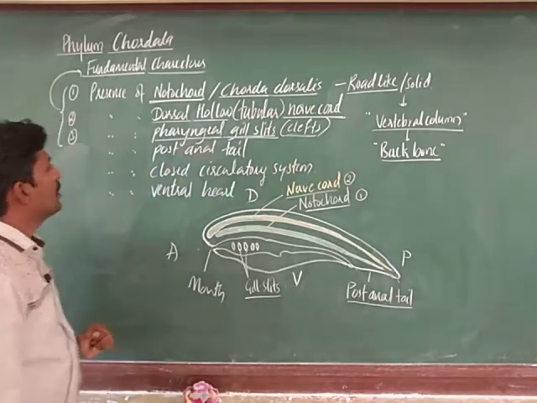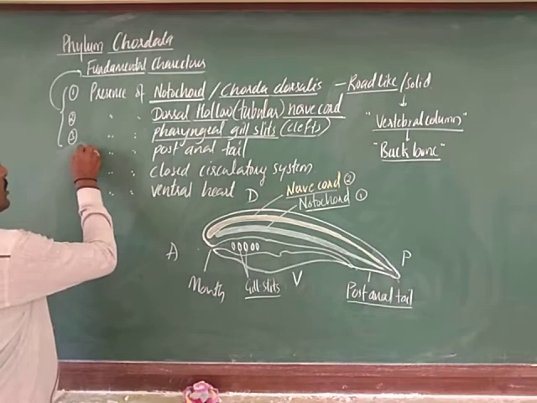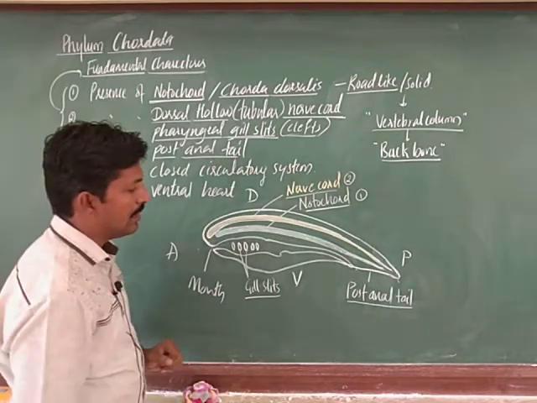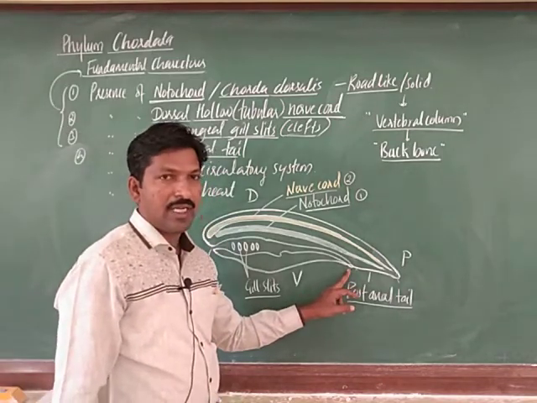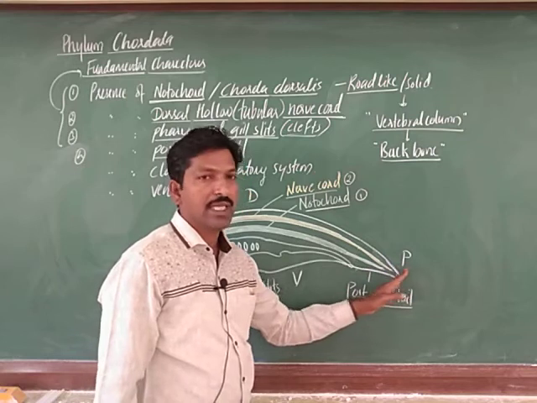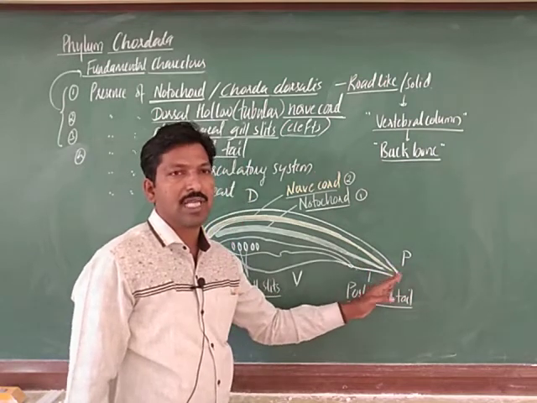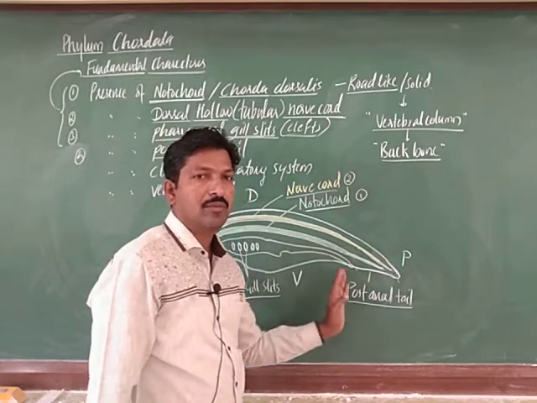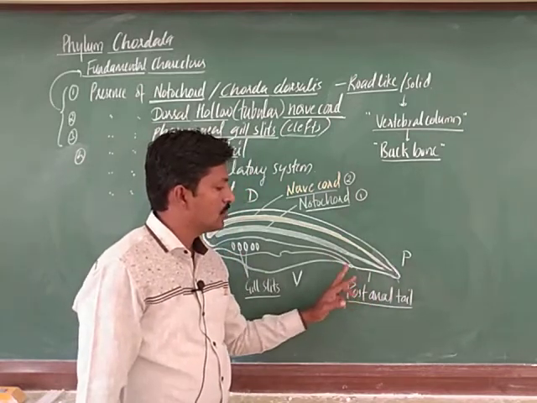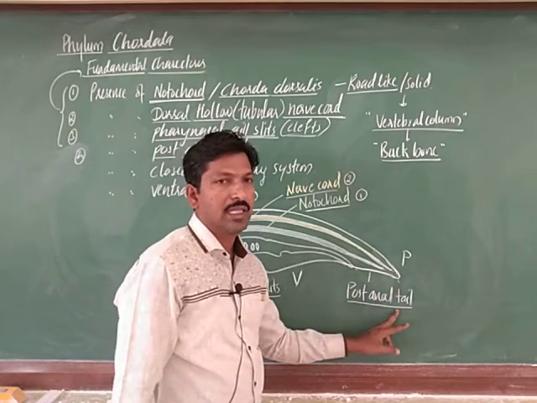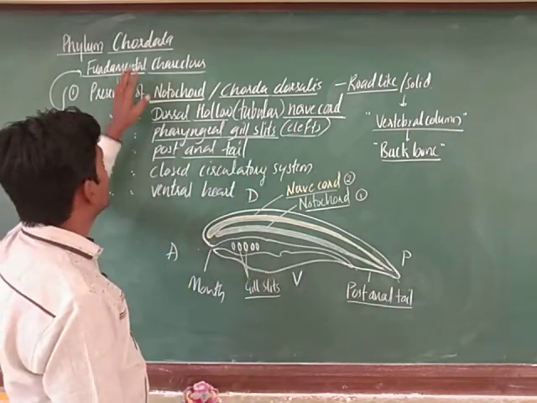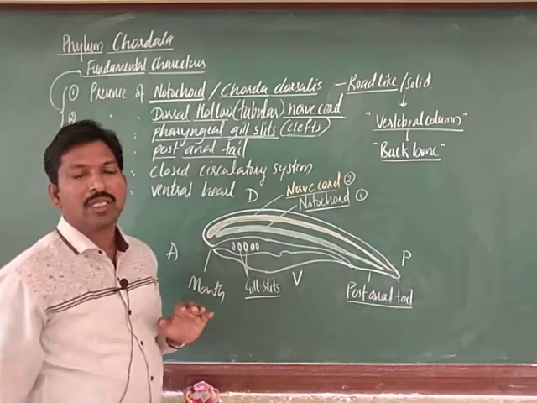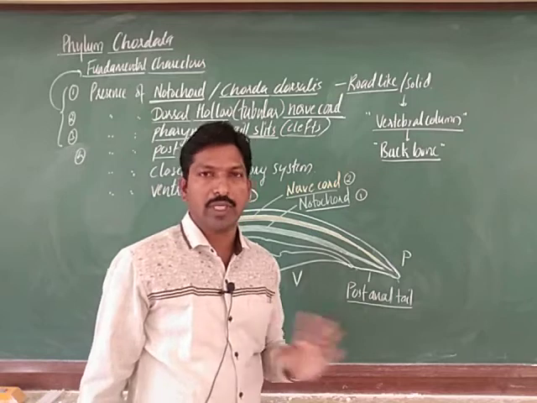Next one, the presence of post-anal tail, right. This is the fourth feature, post-anal tail. Post-anal tail means after the anus, the body part is extended. So sometimes it is developed as a tail, right. Post means after the anus, hence we call it post-anal tail. This is one of the features of chordates, right. The presence of post-anal tail is not observed in non-chordates, right. In non-chordates it is not there.